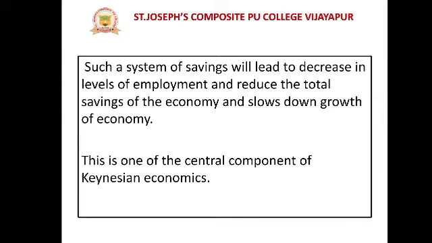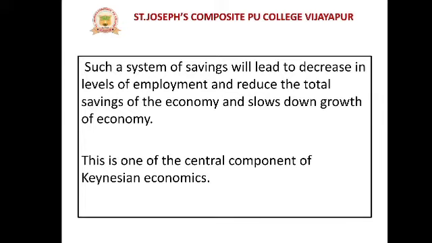What is the impact of such savings? It decreases the level of employment, reduces the total savings of the economy, and also slows down the growth of the economy. This is one of the central components of Keynesian economics, from the famous economist J.M. Keynes. So his central component of Keynesian economics is the paradox of thrift.